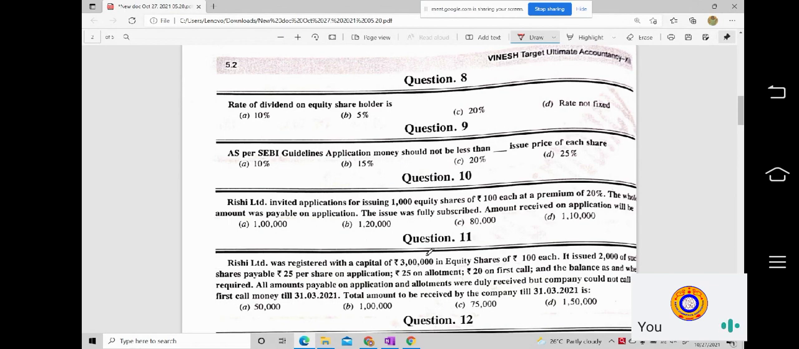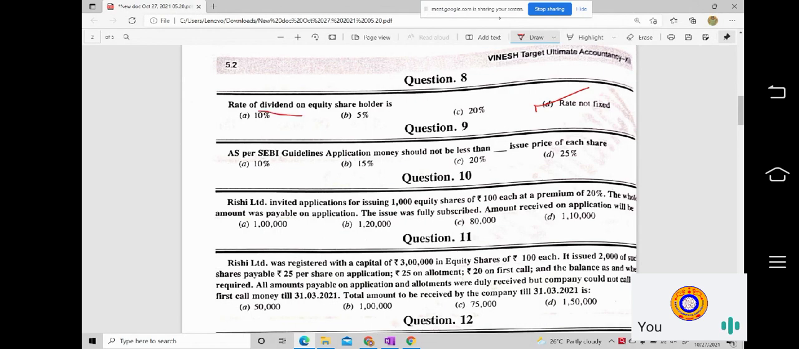The dividend rate, B or B? B. Good. So it is the right answer. Just to make you understand, the word dividend is given here.